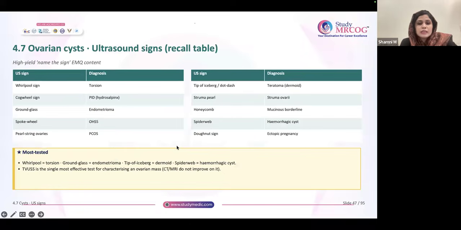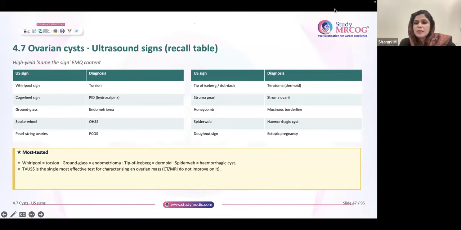Now, ovarian cyst, it's a recall table. These signs are very important. Somewhere you will get some questions depending on these terms. So, whirlpool sign, basically these are ultrasound signs. Whirlpool sign, it is seen where? It is seen in torsion. Whirlpool sign in torsion. Cogwheel sign in PID. Ground glass appearance, endometrioma. Spoke wheel appearance, OHSS.